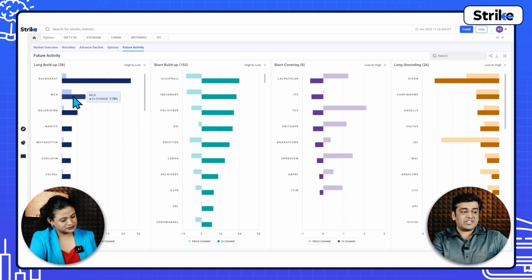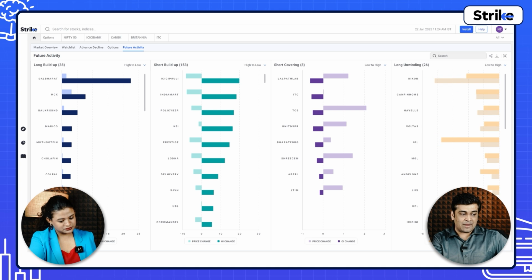In MCX, the OI changes 7.70%. So in all these stocks, the long has built up. In all these 153 stocks, the short has built up. In these stocks, there is short covering, and in these 26 stocks, there is long unwinding that has happened.